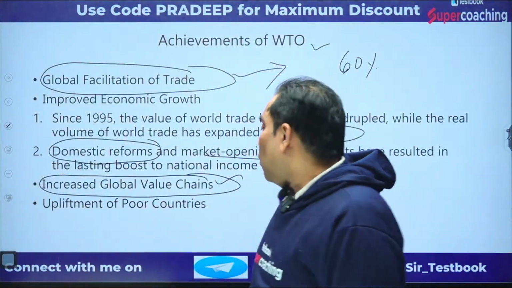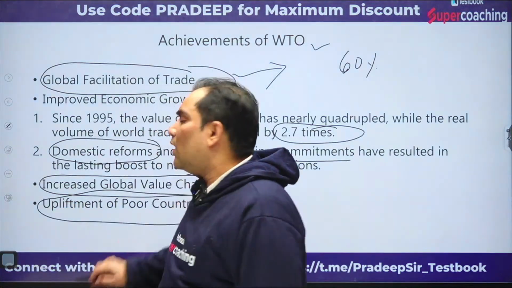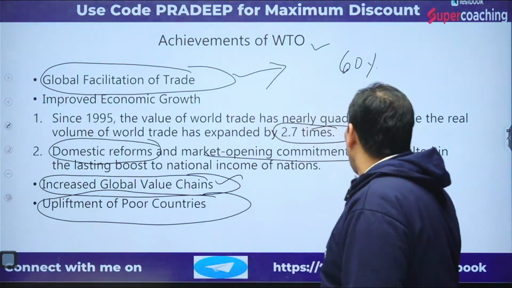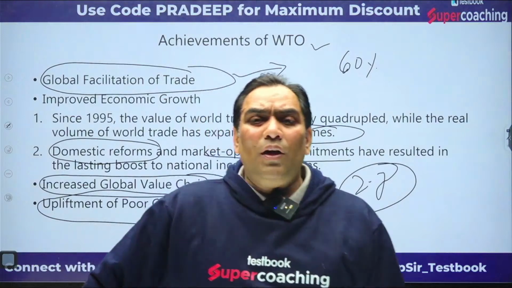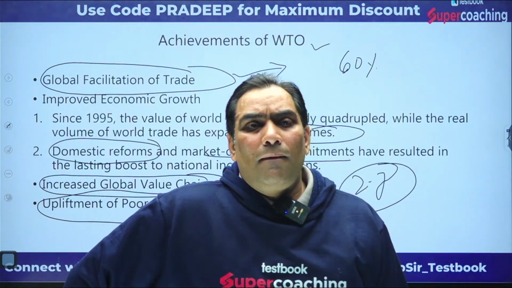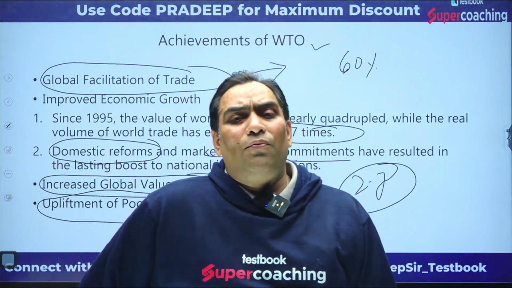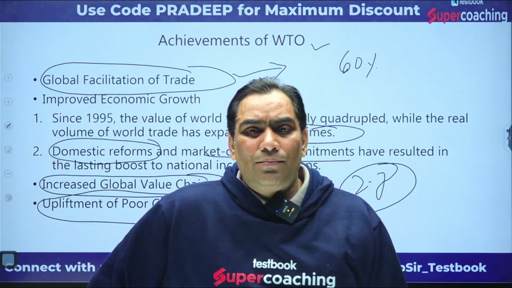And global trade has also uplifted the living standard of poor countries, because, as we said, on average the economic growth has increased 2.7 times. So because of the free flow of trade, the economic growth has increased in poor countries as well.